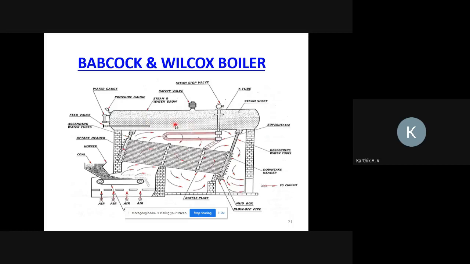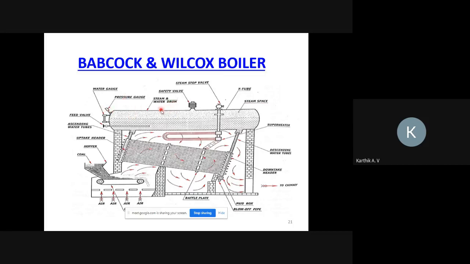Here you can observe 50% water and 50% vacant space. That is for steam collection. Next, the pressure gauge. What is the use of the pressure gauge? It will indicate the pressure inside the boiler drum. That is the use of the pressure gauge.